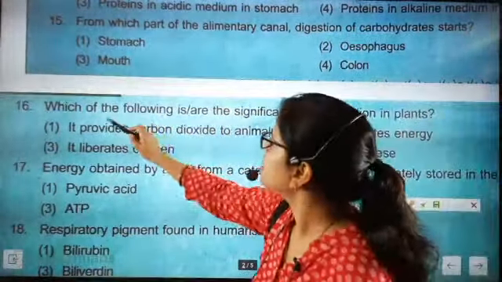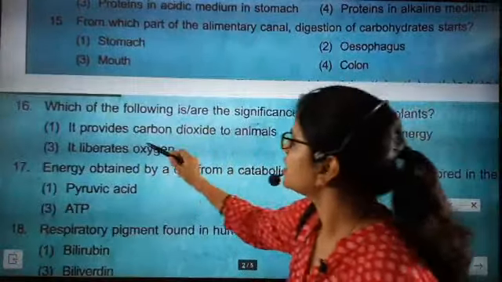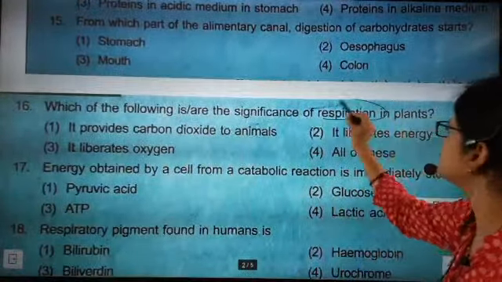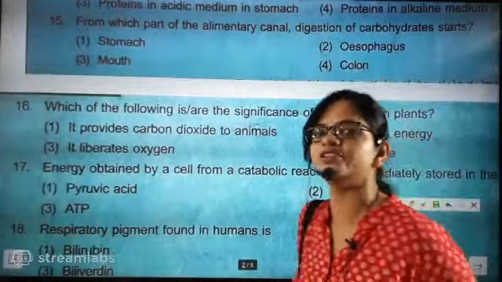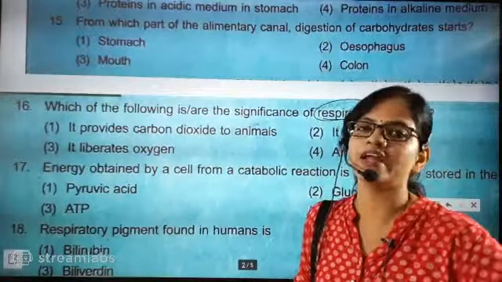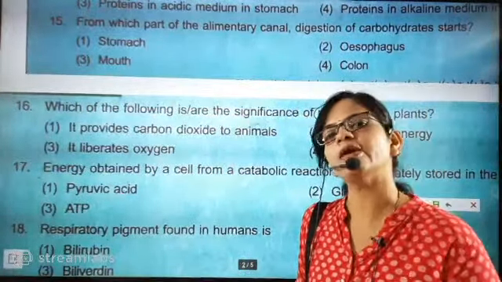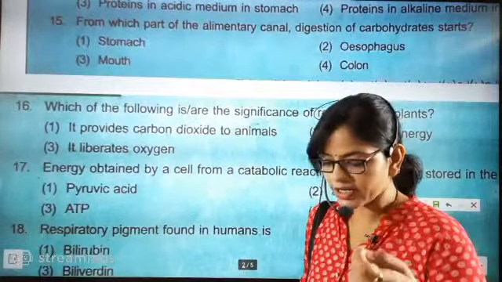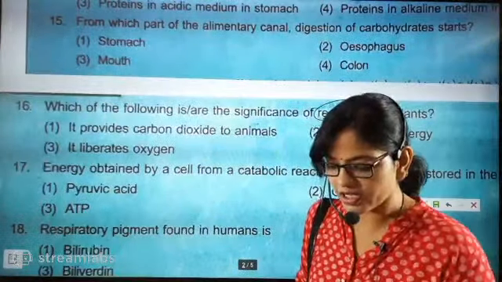Question number 16, which of the following is the significance of respiration? The significance of respiration is generation of energy. All living organisms respire to give energy because it is a type of formation of energy. The food particles will break down and give you energy.